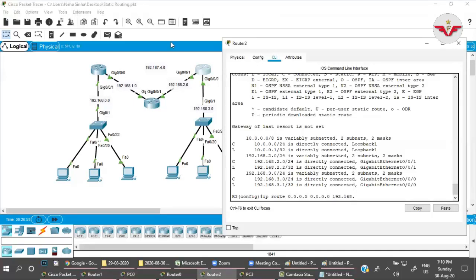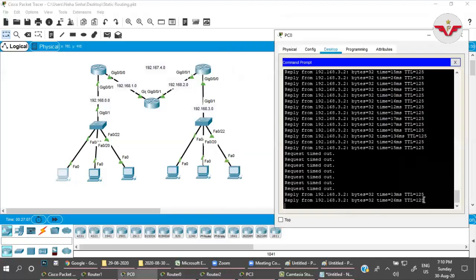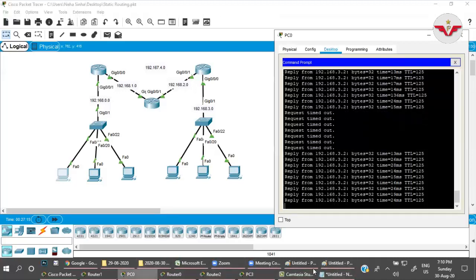I am giving only one command, ip route 0.0.0.0 0.0.0.0 192.168.2.1. For this router, the packet needs to be sent to 2.1. Done. Just look here. Started. Okay, very simple. Good. So this is done here.